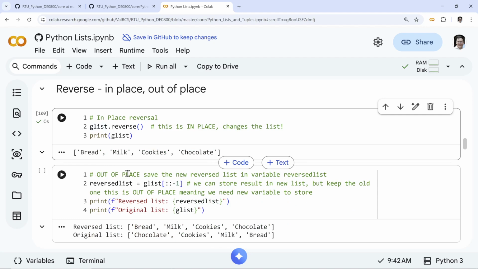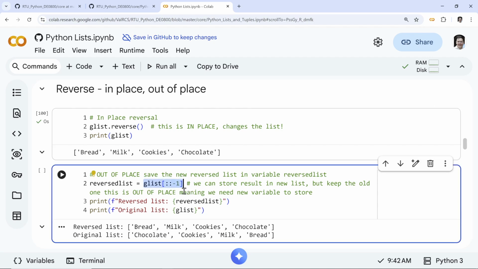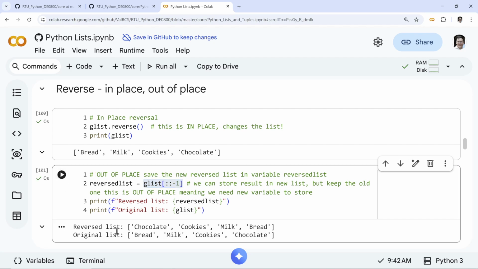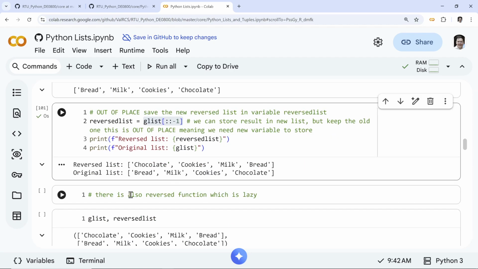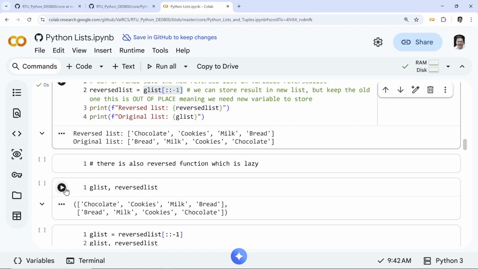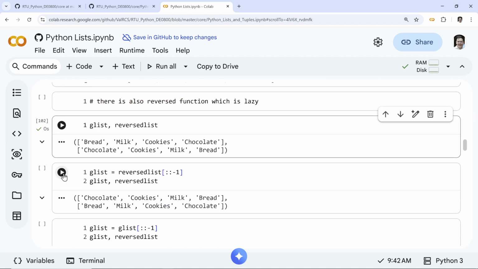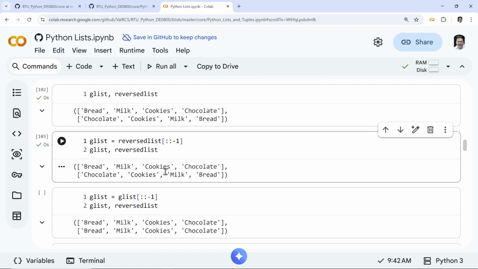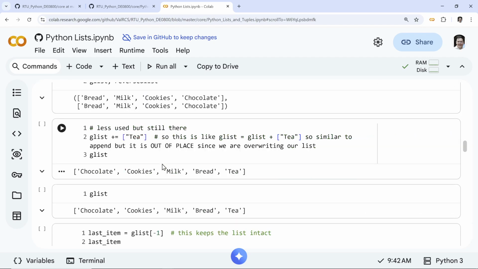How about out of place? So notice, compare this to the method we already know, minus 1. This creates a new list. So there's a big difference. If I do this, I have chocolate, cookies, milk, bread. This is completely different now from the original list. Now they have two different places in memory and live somewhere else, right? And of course you can play around with this and see how it reverses, and so on, and so on. Right.